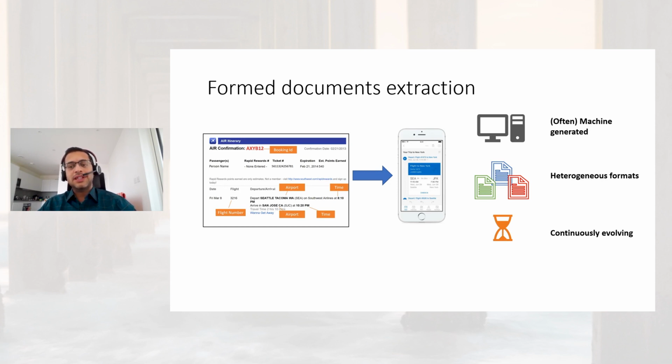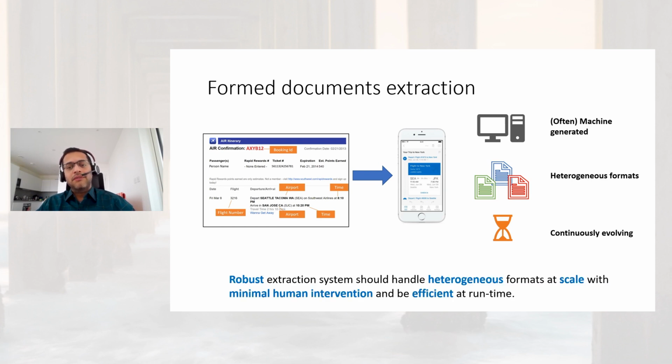For instance, each airline follows a different format, and the same airline may change formats over a period of time. Hence, extracting data from these documents is not a one time task. The system needs to be robust to evolution and needs to be routinely updated and maintained. We would like to build a robust extraction system which can handle these heterogeneous formats at scale with minimal human intervention and be efficient at runtime.